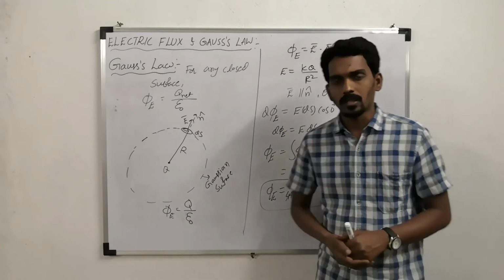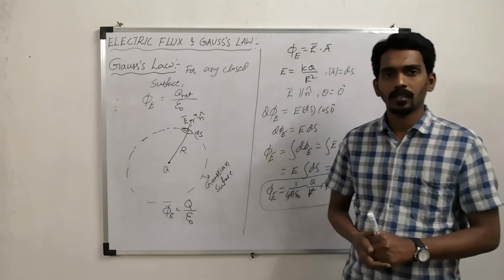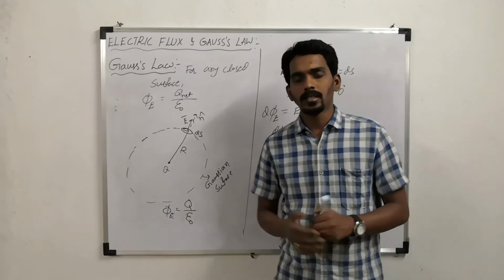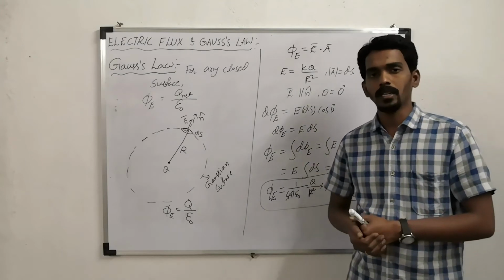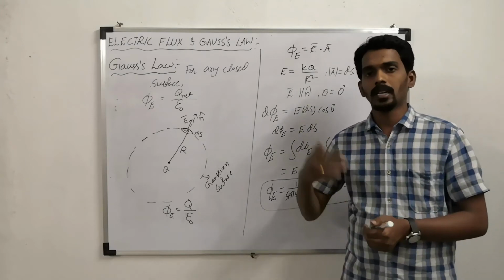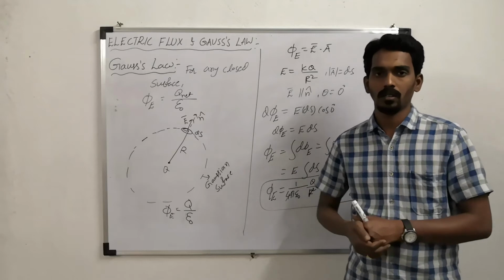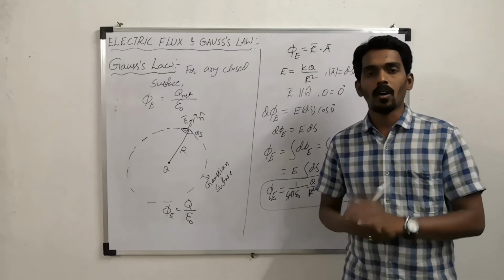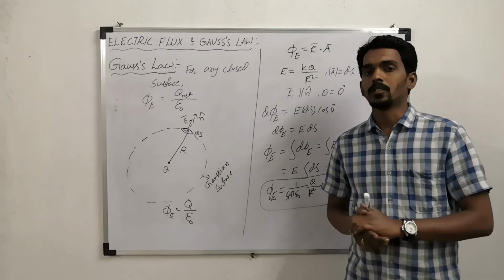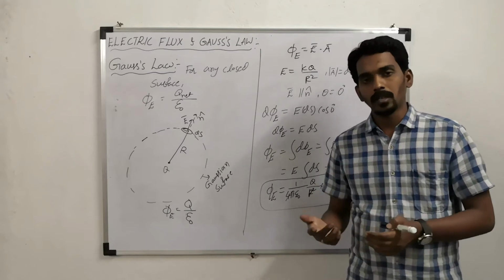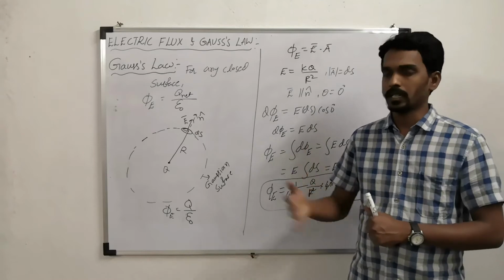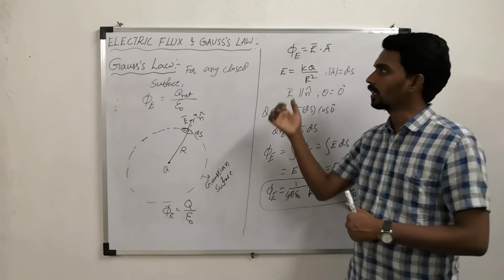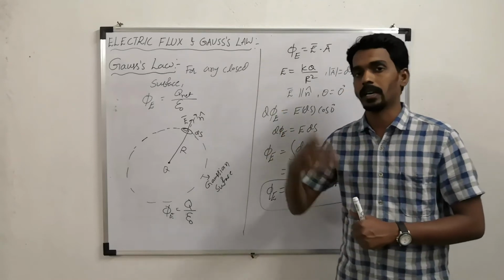And using this Gauss's law we can study various elements: what is the electric field produced by elements like an infinitely long thin rod, an infinitely long plate, and a solid sphere, also a hollow sphere. Those elements, what is the electric field due to them, we can derive using Gauss's law.